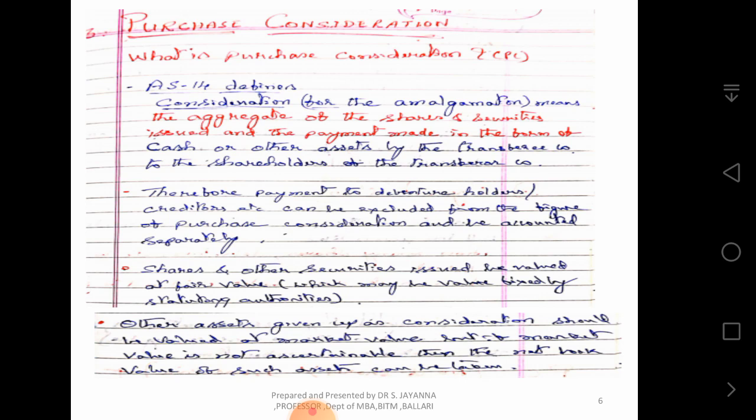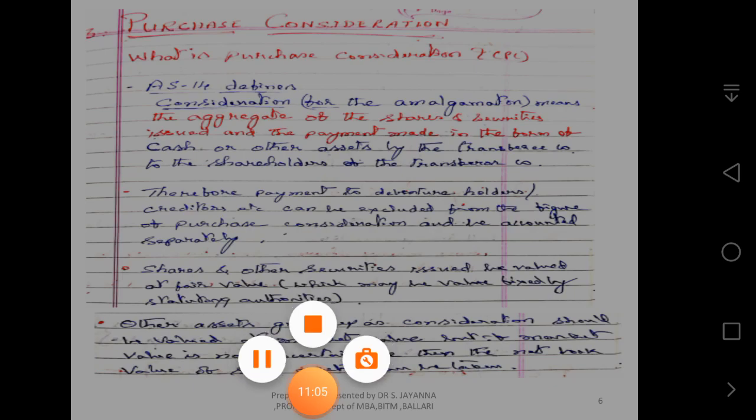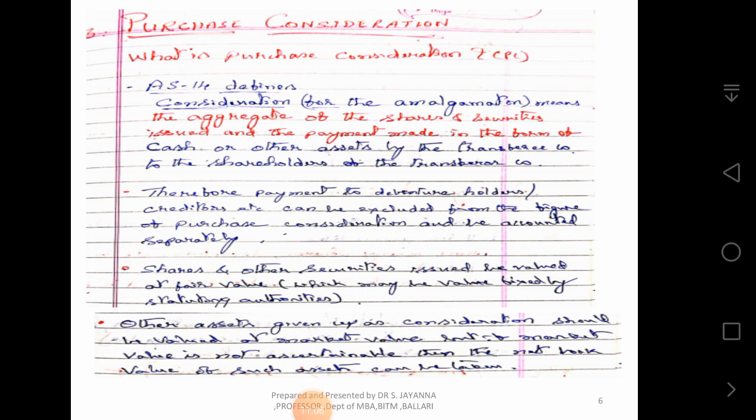I repeat, shares and other securities are to be valued as per the value fixed by the statutory authorities. When it comes to other assets taken over by the purchasing company, they are to be taken either at the market value, or if the market value is not traceable, then at the net book value.